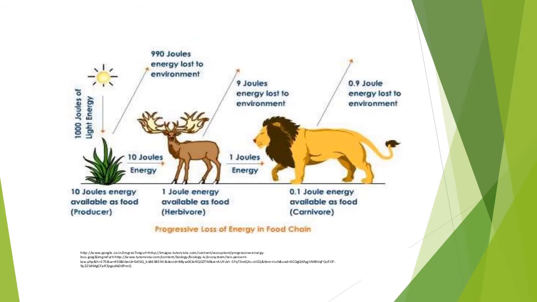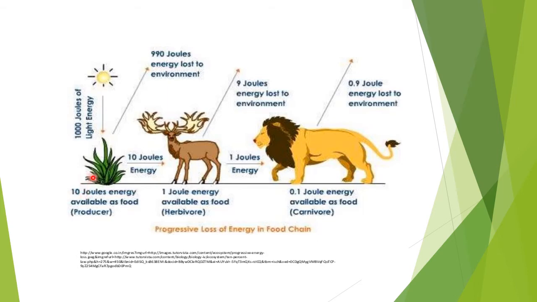So have a look at this particular picture. You can see the progressive loss of energy in the food chain. First, the sun has 1000 joules of energy in the form of light energy, and the plant, that is the grass, will capture only 1% of the energy. So how much energy is present in your grass now? That is the producer, that is 10 joules. Sun has 1000 and plant has 10, so that is 1% of 1000.